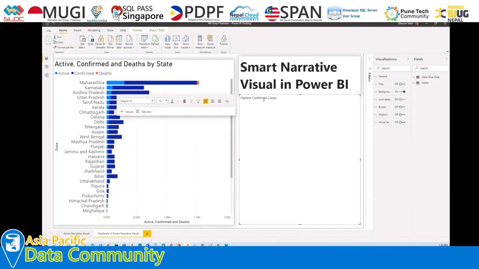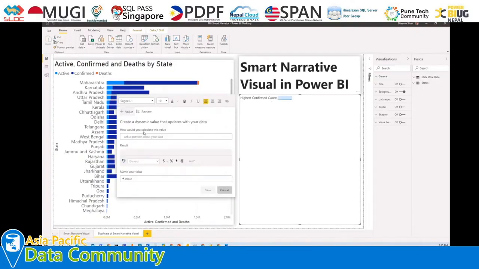For that we just need to click on the value section from here, and now we simply need to ask the question. It also supports natural language. This is similar to the Q&A visualization that we are already using in Power BI. So let me ask a question: which state. Basically, the state information is coming from this state-wise table, so this is the table name. Which state-wise data state has highest confirmed cases.